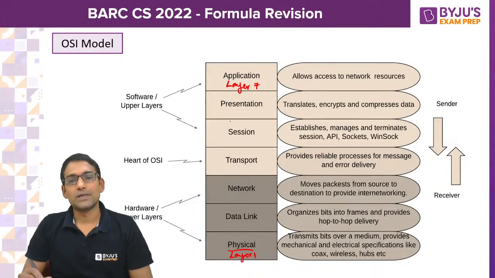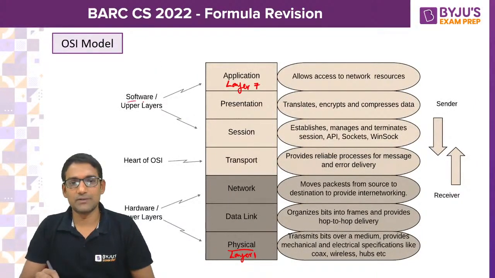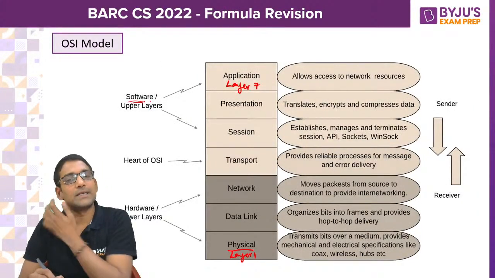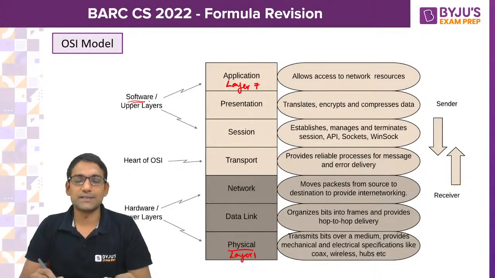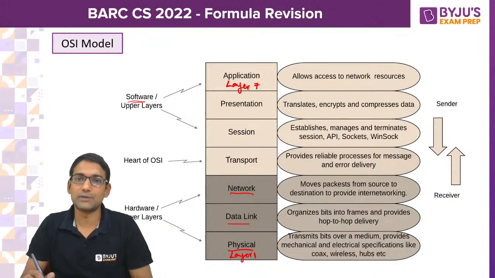The application, presentation, and session layers are software layers, meaning we can see the existence of these layers in the form of software. The network, data link, and physical layers we can see in the form of hardware, whereas the transport layer is called the intermediate layer.